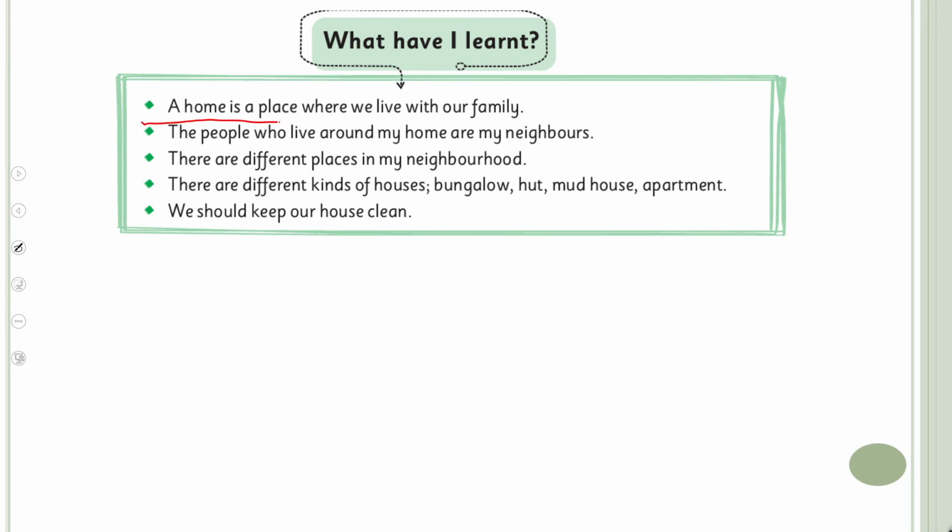A home is a place where we live with our family. The people who live around my home are my neighbors. There are different places in my neighborhood. There are different kinds of houses: bungalow, hut, mud house, and apartment. We should keep our house clean.